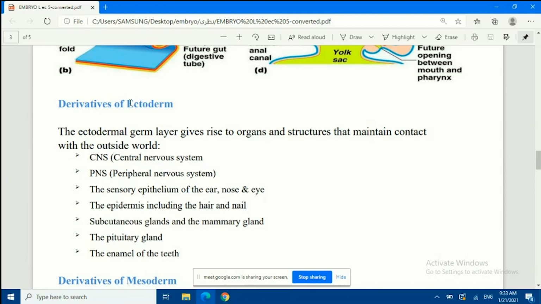Clear? So if I ask you anything about this and you don't remember which layer forms it, just think about whether you can contact the outside with it or not. If there will be a contact, then it is the ectoderm layer.